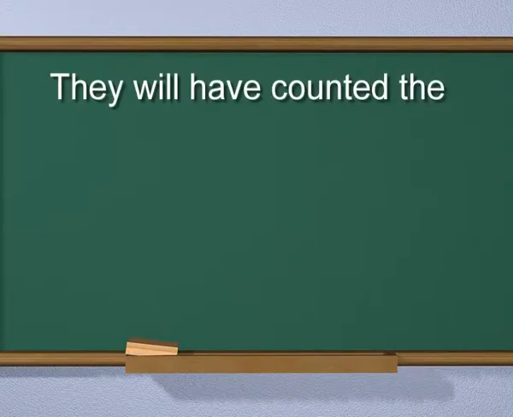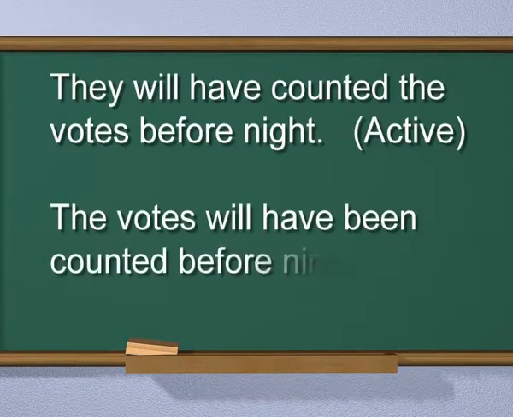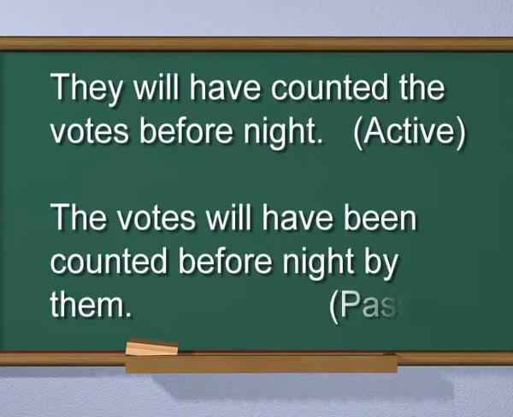Let us do practice. They will have counted the votes before night. Active. The votes will have been counted before night by them. Passive. Here we can ignore the agent as it is not so important.